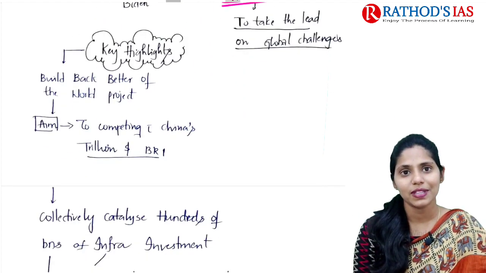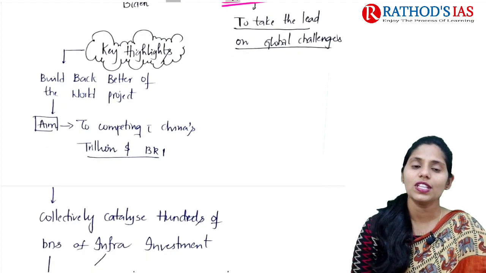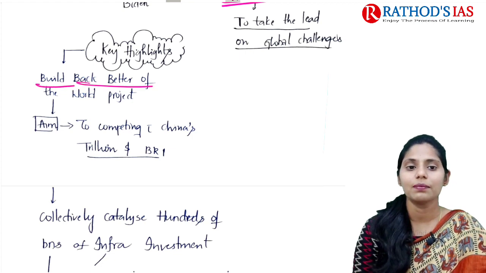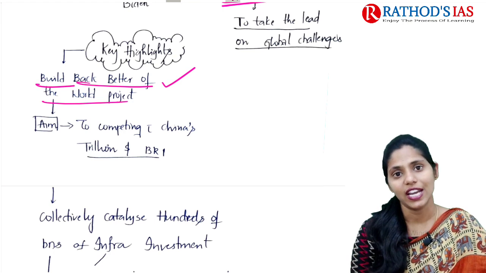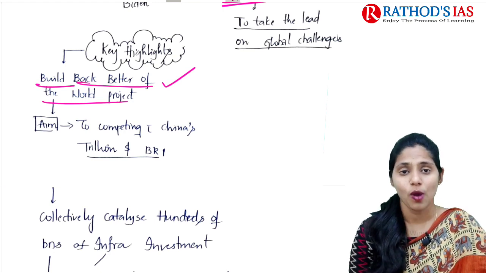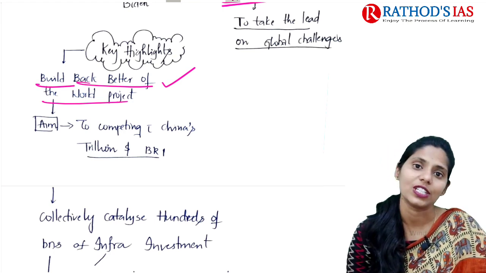Talking about some key highlights, the first one is the Build Back Better World project, which is mainly aimed against China's ambitious project, that is the Belt and Road Initiative.